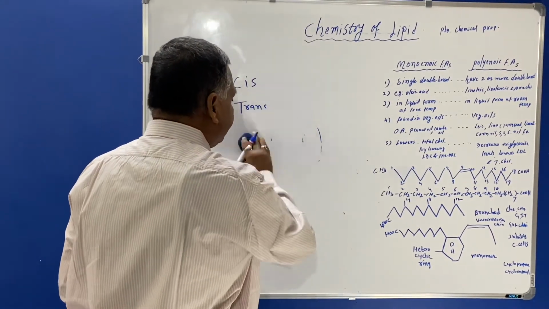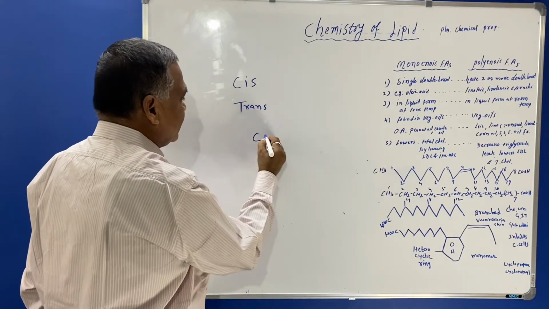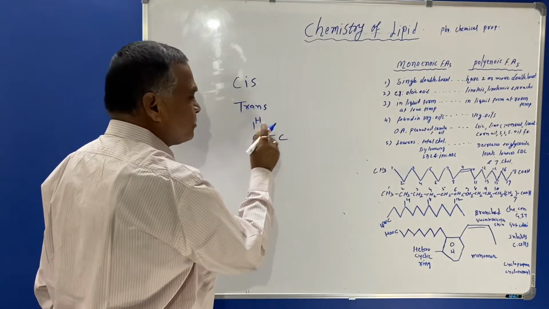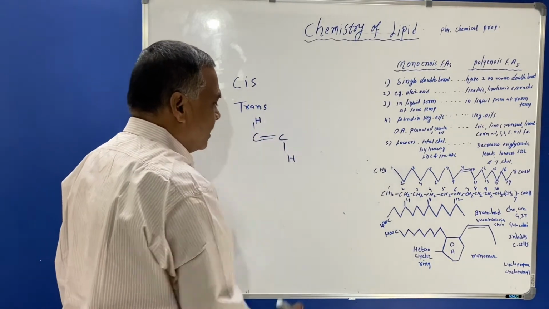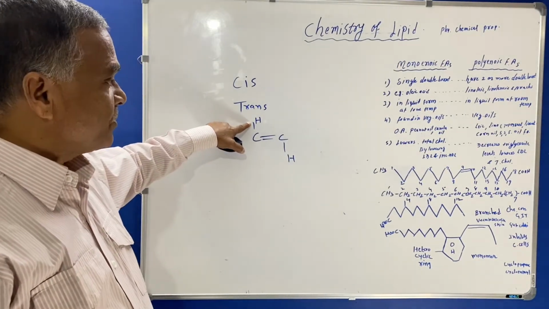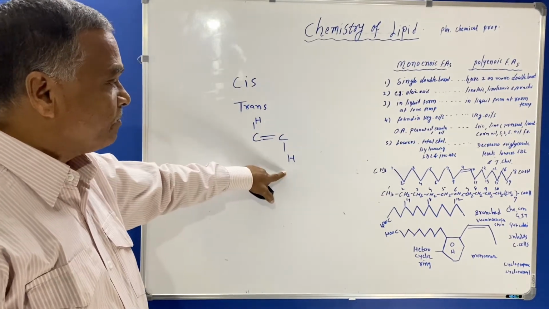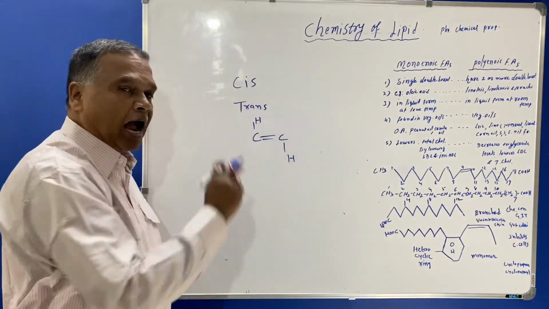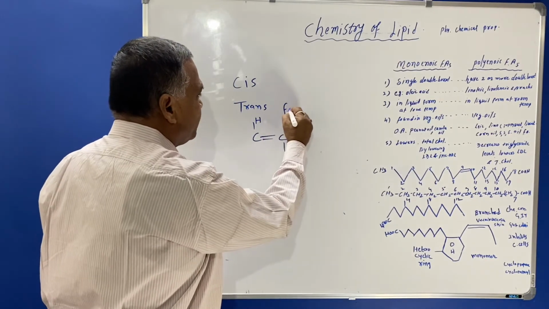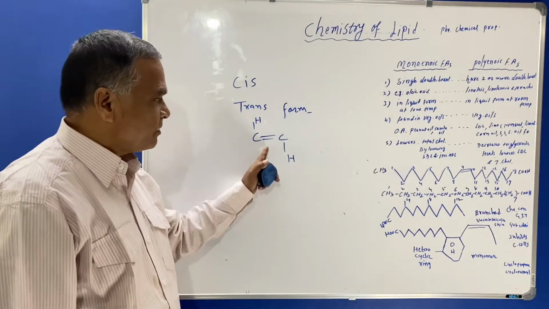Now we'll see the trans form of fatty acid. If this is a double bond, and the hydrogen atoms are present in different configurations, one in one plane and the other in a different plane, the hydrogen atoms are present in a cross manner, and therefore it is said to be the trans form of unsaturated fatty acid.